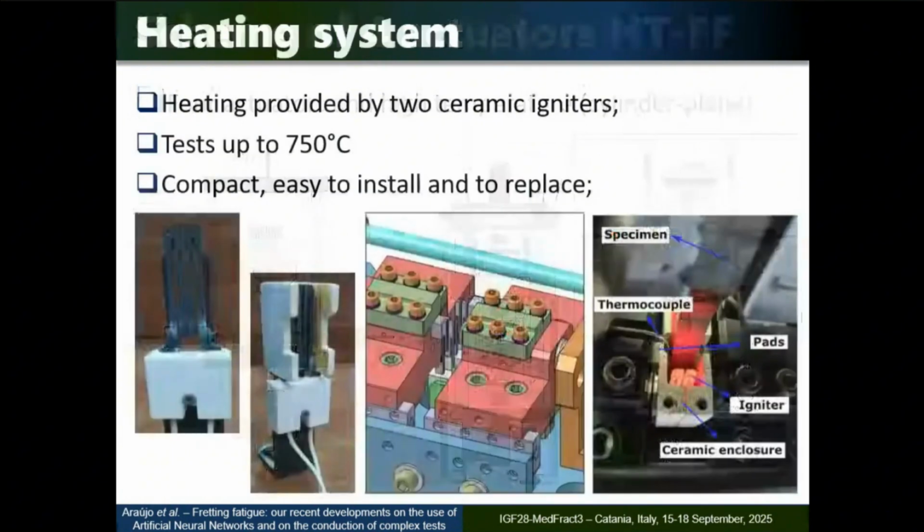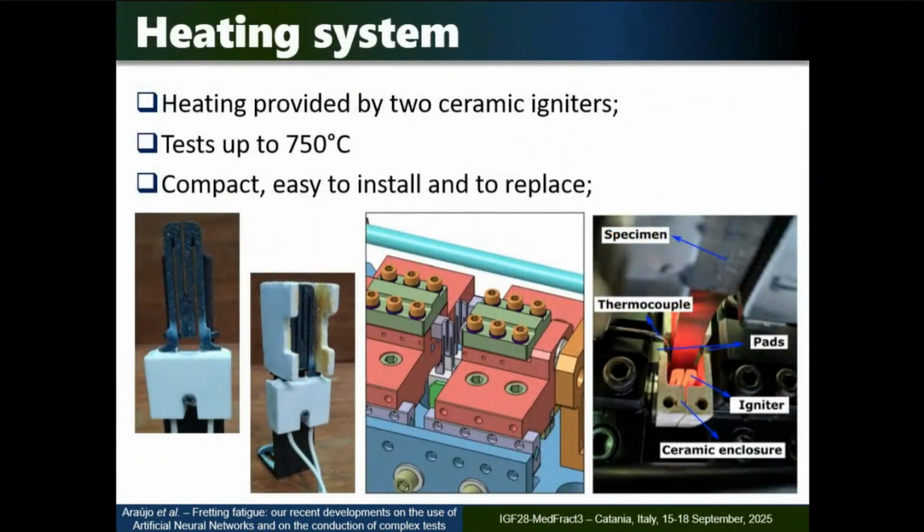And to do that, we use these igniters, okay? Here, the way they stay in the fretting device, we usually have this casing to avoid the loss of heating and to keep the temperature stable. And here we have a thermocouple where we control the temperature, okay?